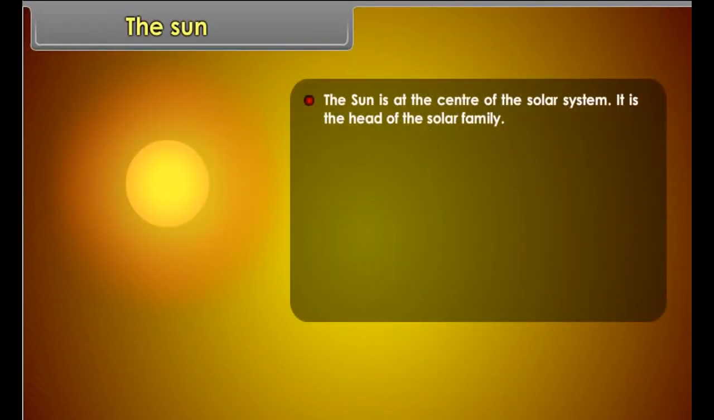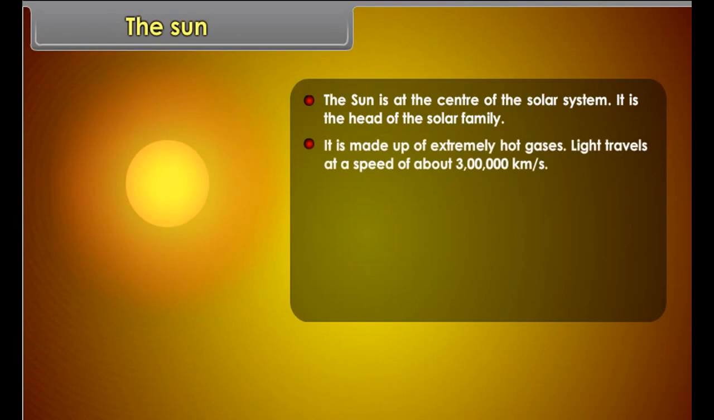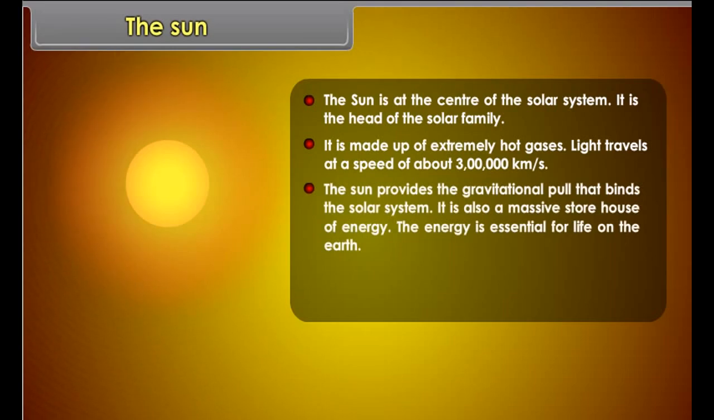The sun is at the center of the solar system. It is the head of the solar family. It is made up of extremely hot gases. Light travels at a speed of about 3 lakh kilometers per second. The sun provides the gravitational pull that binds the solar system.